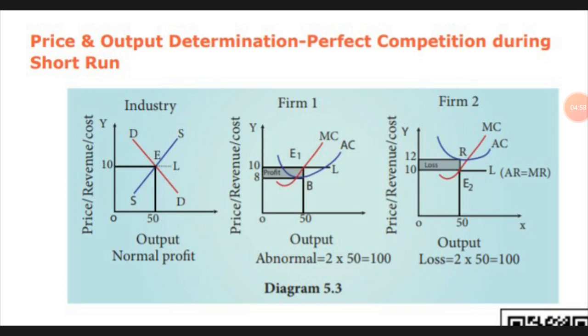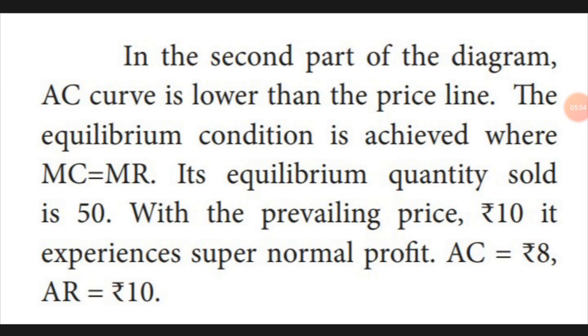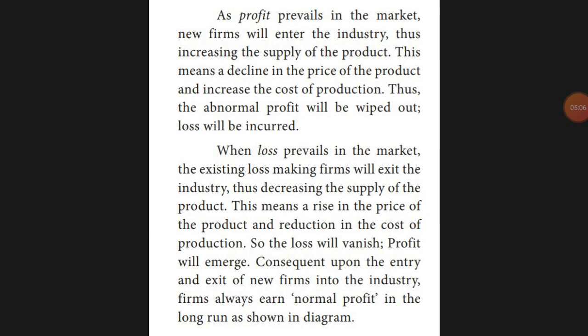So if that is the case, what will happen? If he is earning a profit normally, and it happens in the market, the other firms outside the market see that he is earning a super normal profit, 100 rupees extra. Seeing that abnormal profit, many industries will want to enter the market, and many firms will be launched in the market.